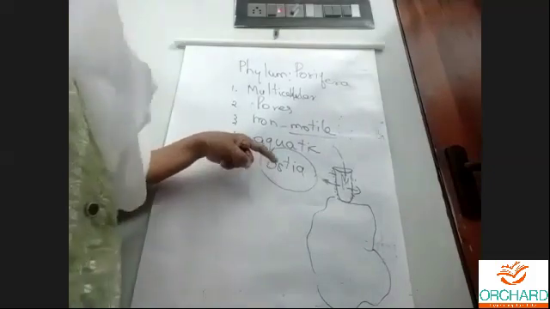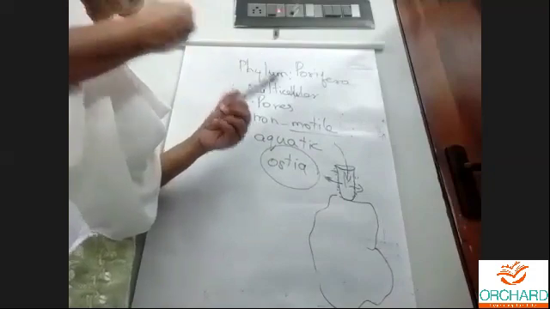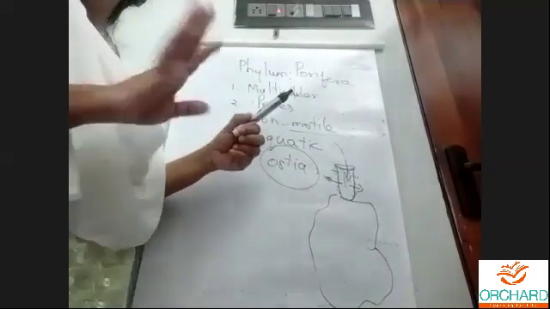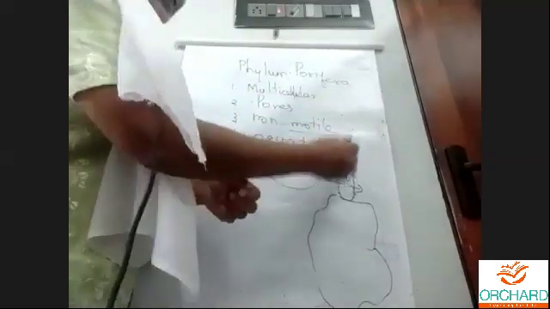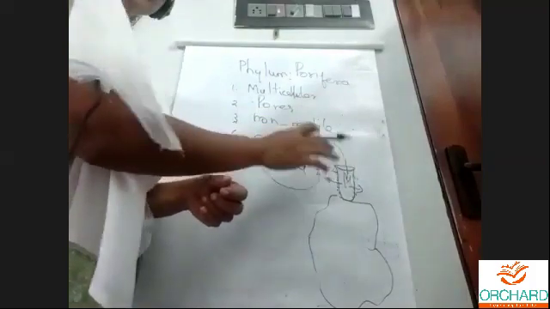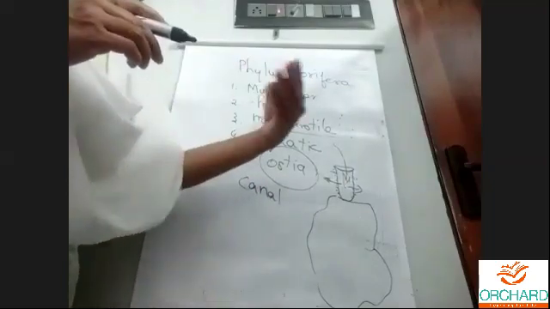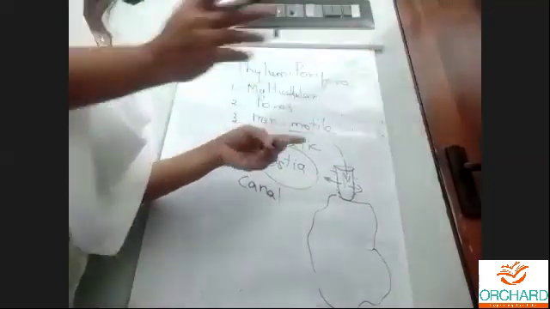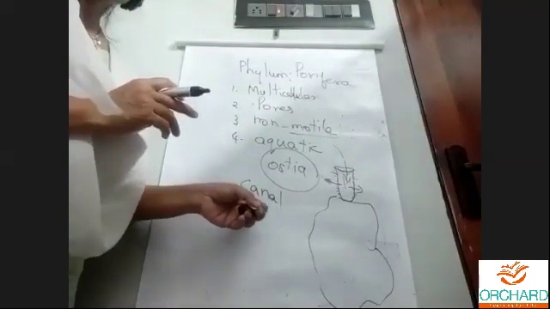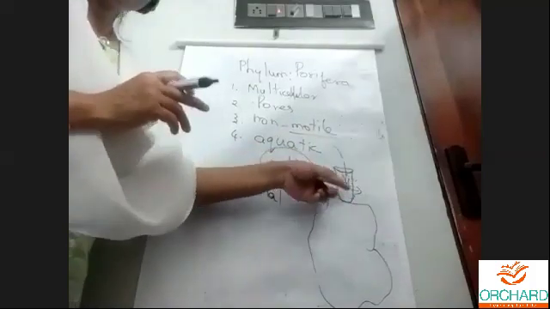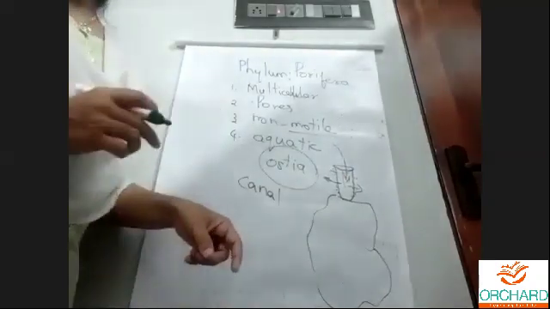So we all have hands to take the food and feed inside the mouth, isn't it? But they don't have any such organs. They don't have a mouth. They don't have hands. So the water enters into it and leaves through this. So it is called the canal system, like water enters through a canal and leaves out through the other opening. Through the canal system, they receive oxygen and they receive the food. The small holes present in the body are called ostia.